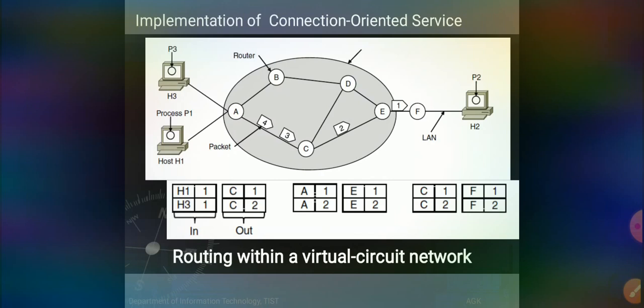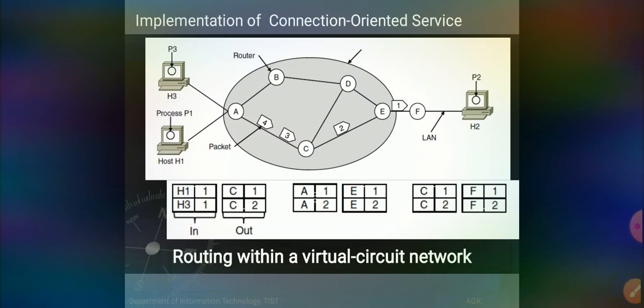That is predefined in a virtual circuit network. So all the packets should follow the same router path. There is no change in the route of transmission of the packet from source to destination. Here the route is fixed in a connection oriented service.